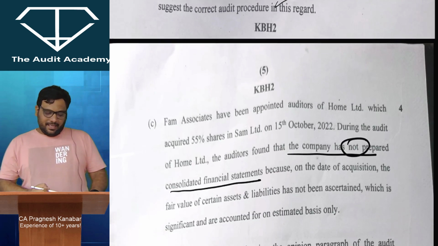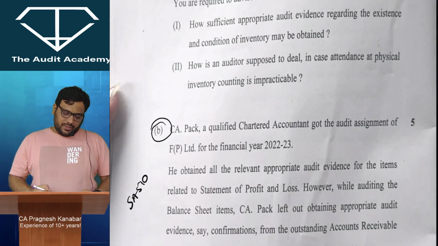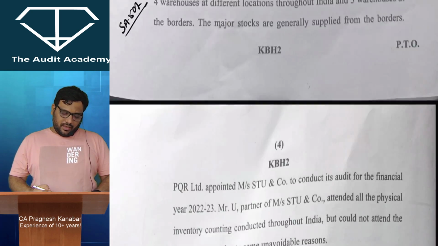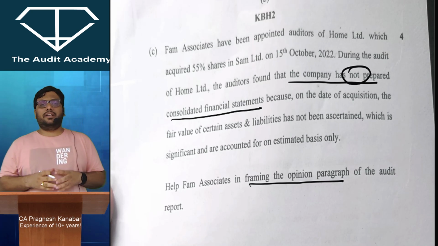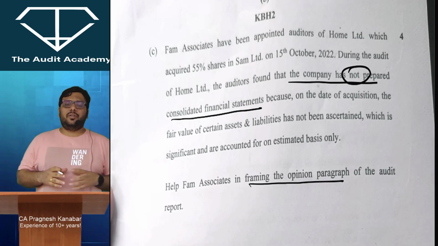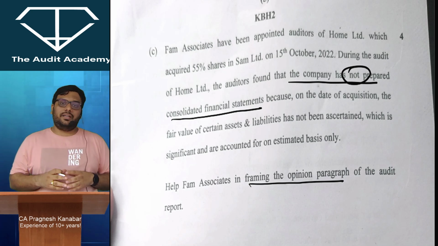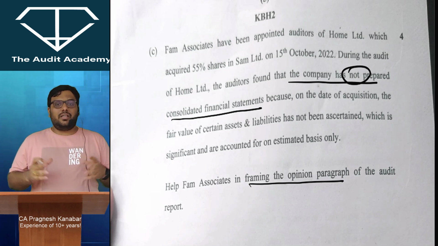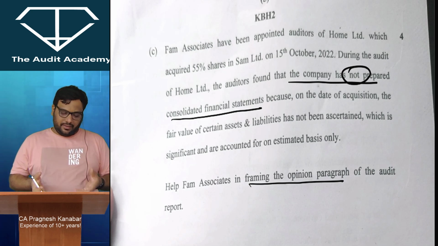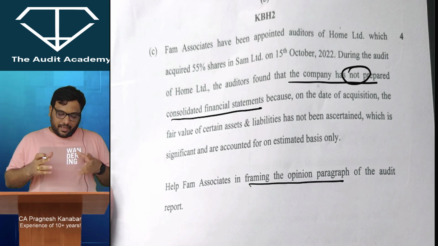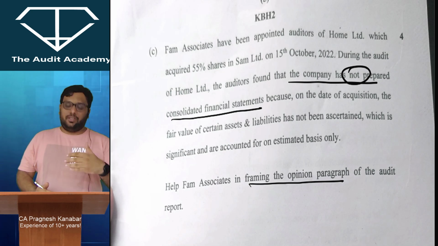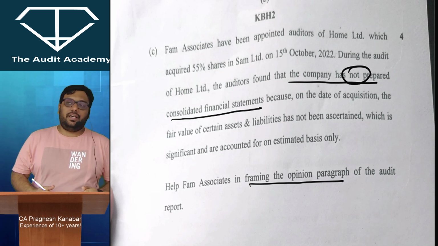Okay. Then question 2c, again it was repeated from the May 19 question bank, which I had shared on my telegram channel also. The question bank from May 18 to November 23 I had shared on my telegram channel, and I asked students to go through it once. This same question was repeated from the May 19 question bank. So basically the company has not prepared consolidated financial statements.